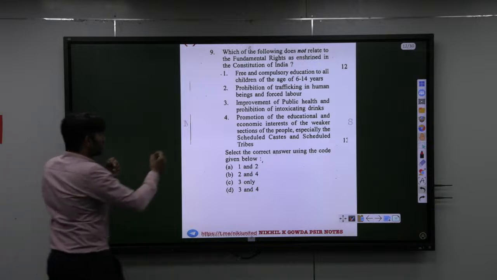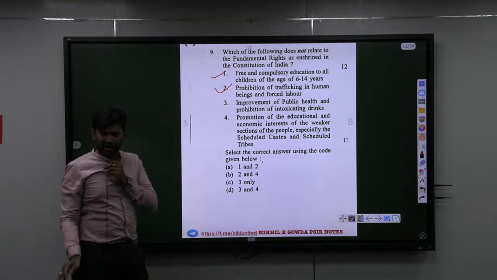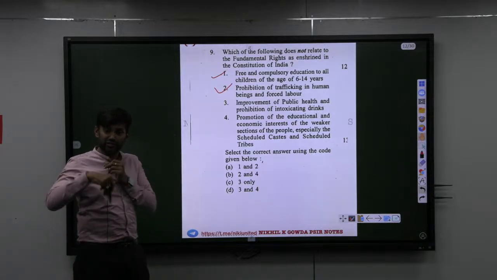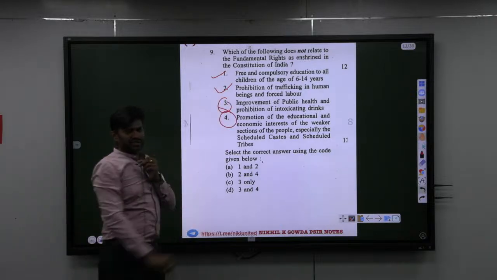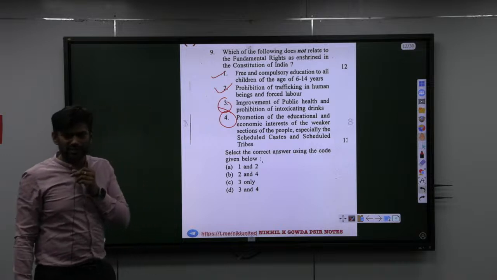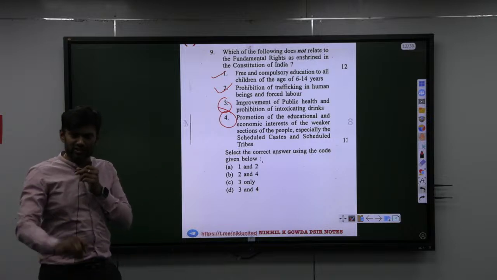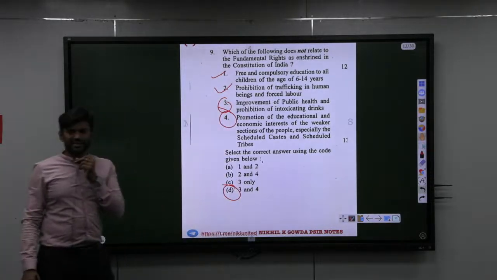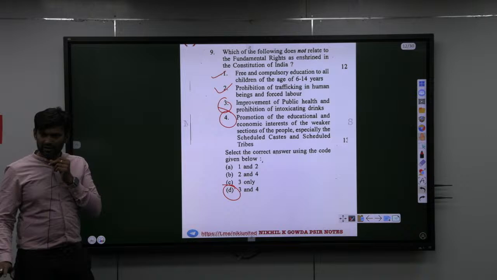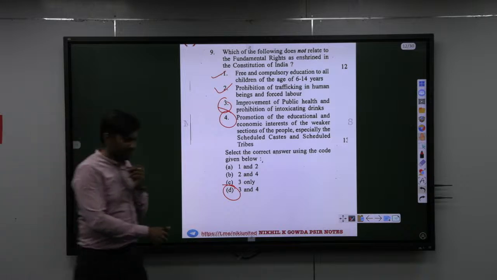So plain and simple, if you take 1 and 2, both are fundamental rights. So they can't be part of the answer because they are asking which is not a fundamental right. If you look at both 3 and 4, both provisions come under Directive Principle of State Policy, DPSP. Even if you don't remember the articles, it is fine, but if you know one is a Gandhian principle, the other is a socialist principle, the answer will be D. That is 3 and 4. Understand? Again, this is a previous year UPSC question only. Means a bit old question.